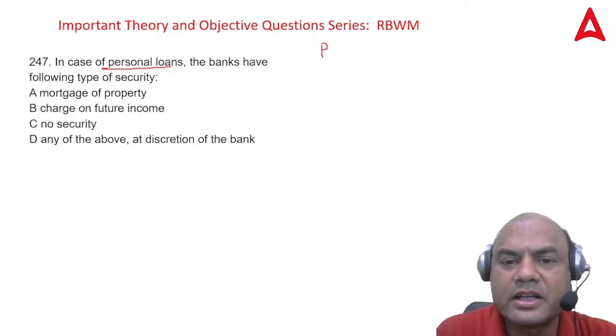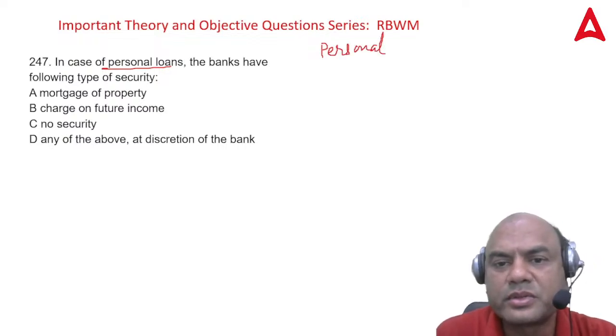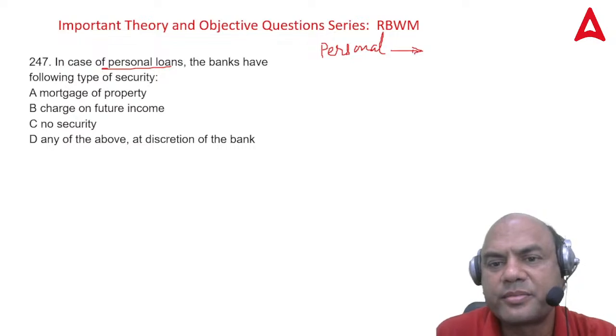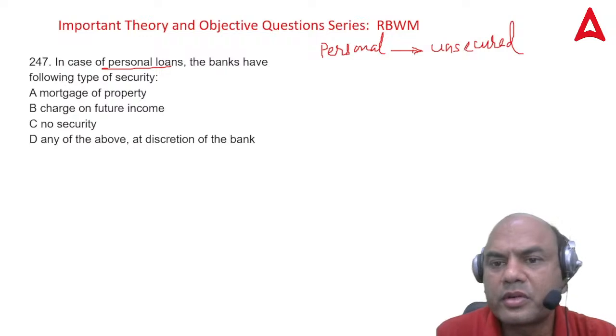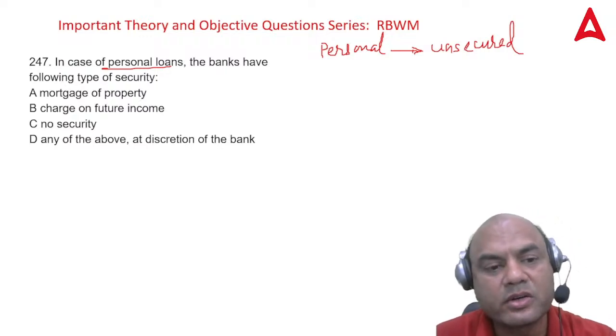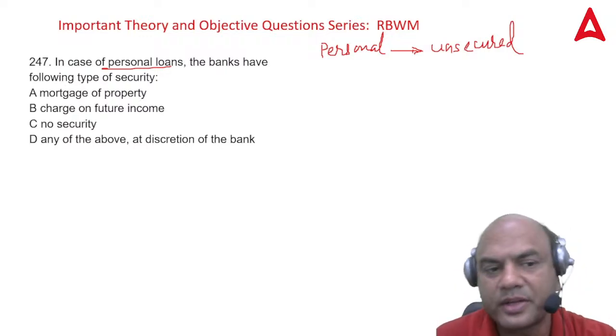Personal means basically unsecured. That is the meaning of personal loans. Unsecured means there is no security.